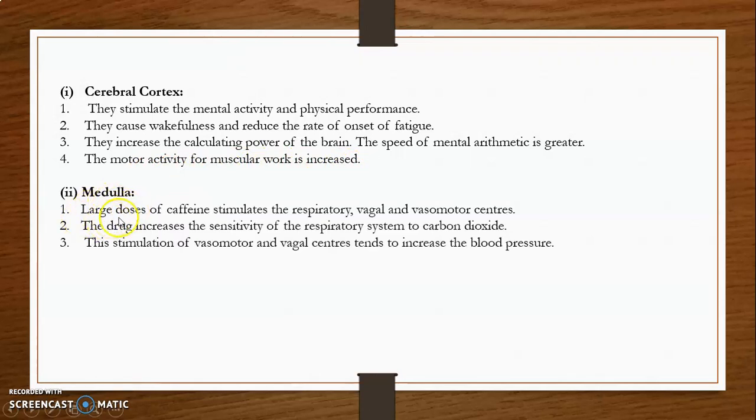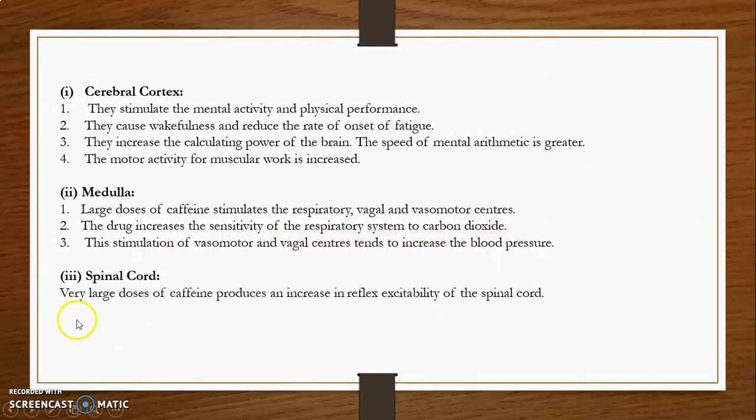Then medulla: large doses of caffeine stimulate the respiratory, vagal and vasomotor centers. The drug increases the sensitivity of the respiratory system to carbon dioxide. This stimulation of the vasomotor and vagal centers tends to increase the blood pressure. And the next one is the spinal cord. Very large doses of caffeine produce an effect on the reflex excitability of the spinal cord.